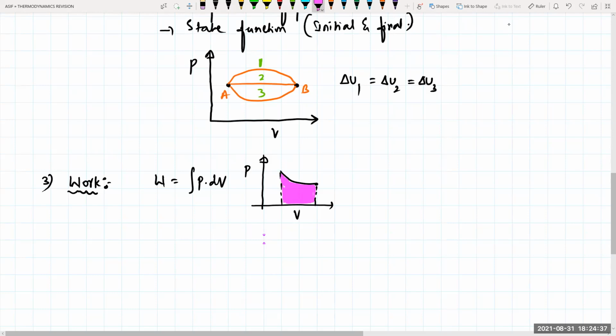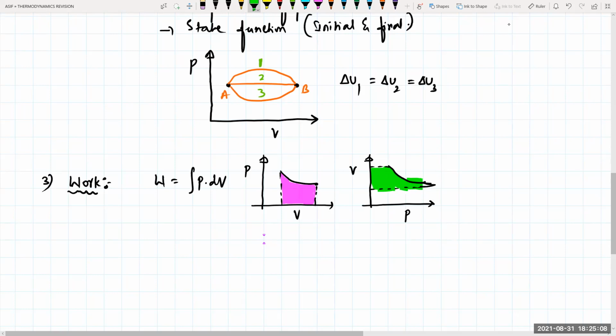In the same way, if I take volume versus pressure, and there is a graph something like this, then at that time we'll be taking the area of this one. That will be the relation.